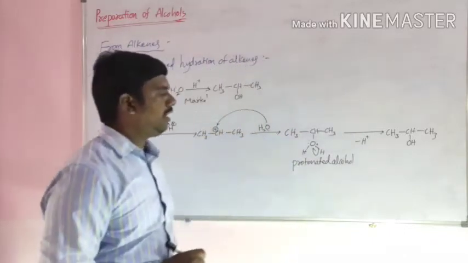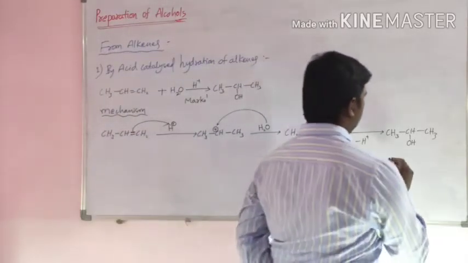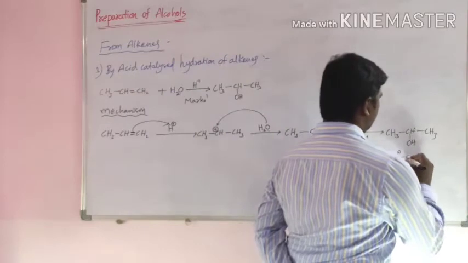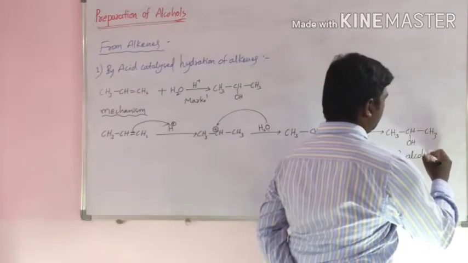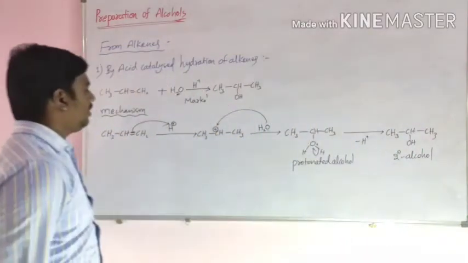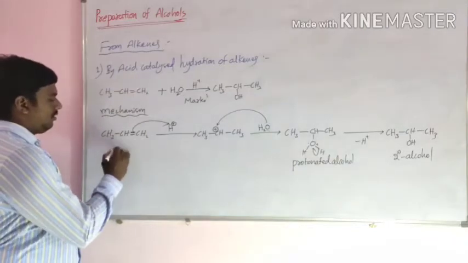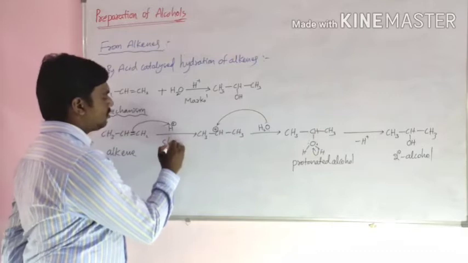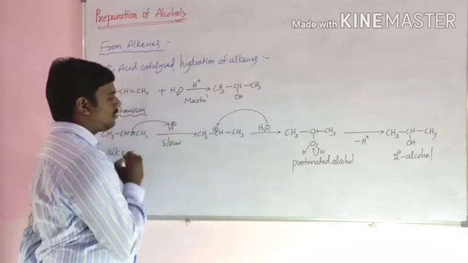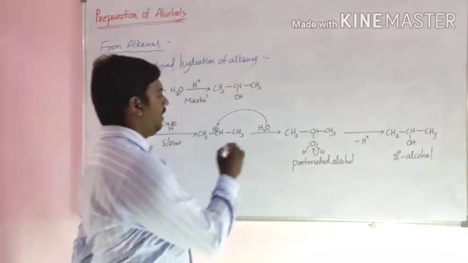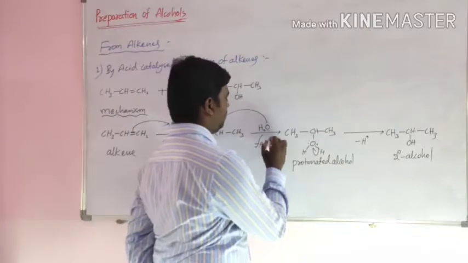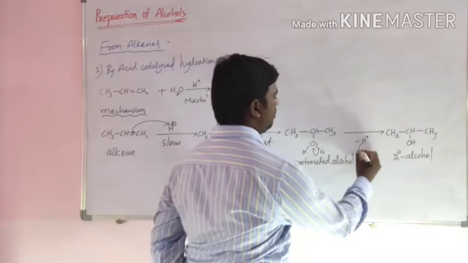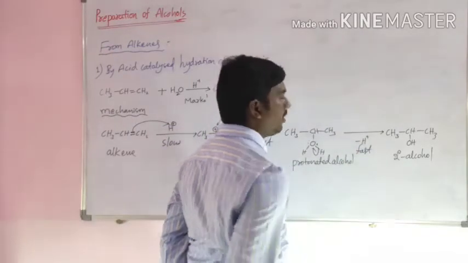Protonated alcohol loses one proton, then forms secondary alcohol. This is the slow step and this is fast step and this is also fast step.